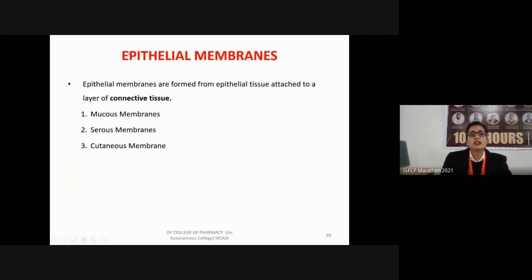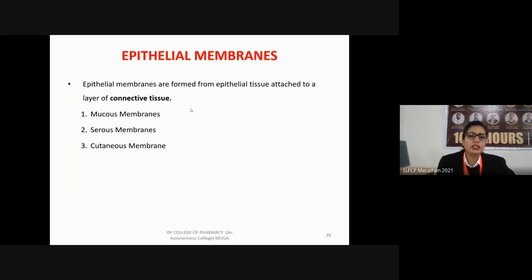Then we have the epithelial membranes. An epithelial membrane is formed from the epithelial tissues which are attached to a layer of connective tissue. As we have seen, firstly on the outer surface the epithelial tissues are present and beneath them the layer of connective tissue is present. Together they form the epithelial membranes.